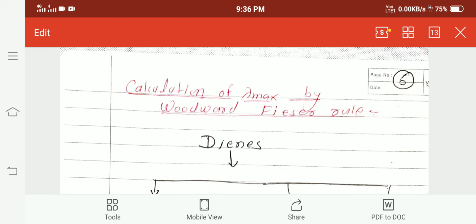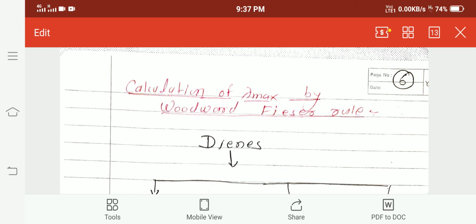Last period we discussed terms used in UV spectroscopy. And today we are discussing the calculation of lambda max by the Woodward-Fieser rule. The scientists Woodward and Fieser studied the influence of structural changes on lambda max value. They gave some empirical rules for calculating lambda max value. The calculated and observed values were found to match within plus or minus 5 nanometer units.